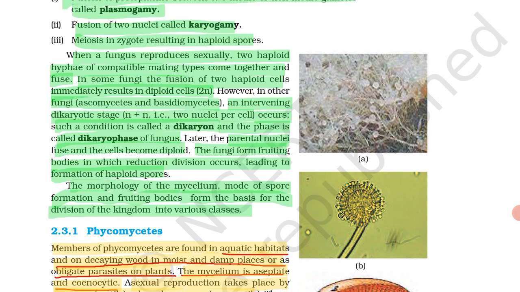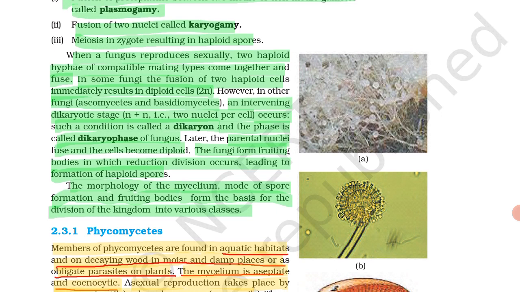However, in other fungi like Ascomycetes and Basidiomycetes, an intervening dikaryotic stage, N plus N, that is two nuclei per cell, occurs.